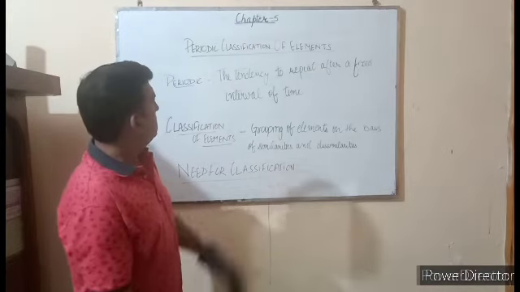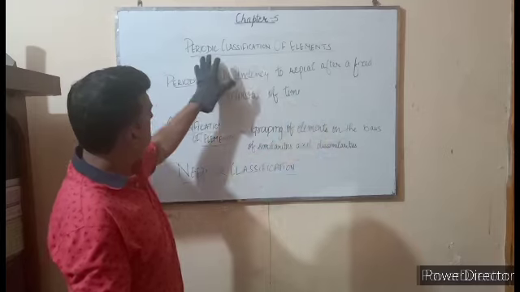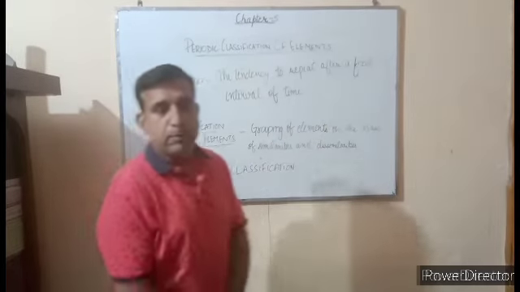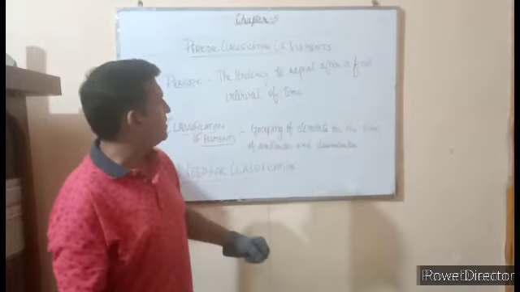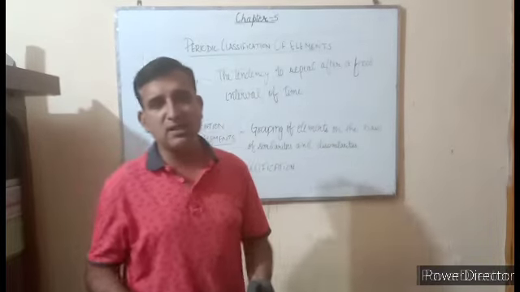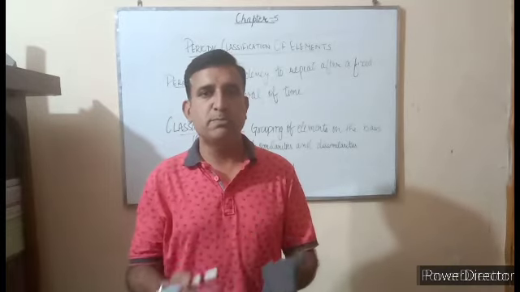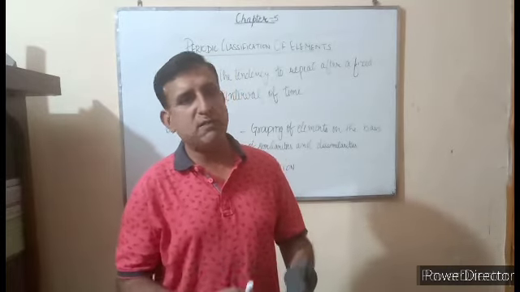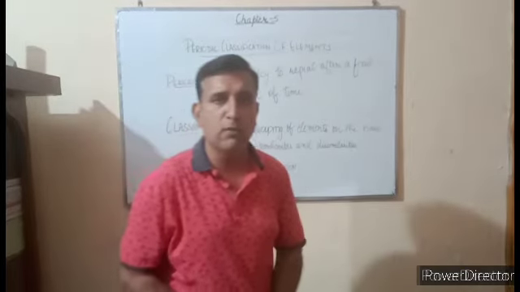Here there are two new terms, periodic and classification. What do we mean by periodic? Periodic means the tendency to repeat after a fixed interval of time. Whenever anything repeats after a fixed interval of time, then we call it a period. And as it repeats, it's periodic, which means the tendency to repeat after a fixed interval of time.